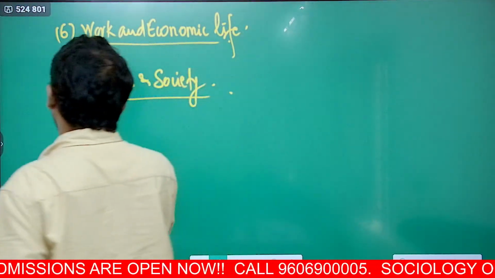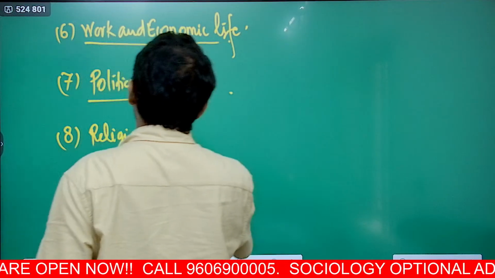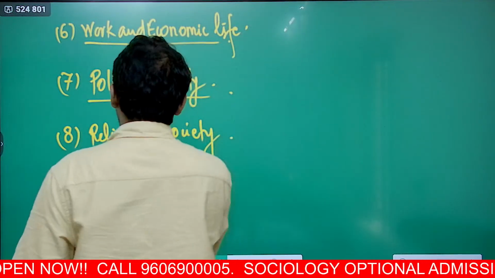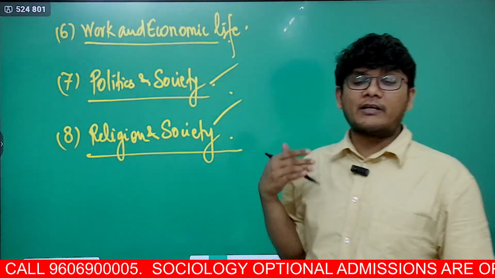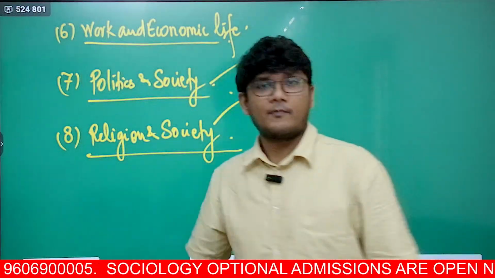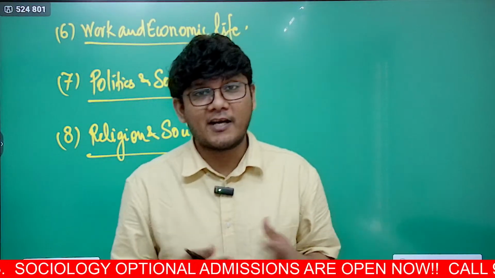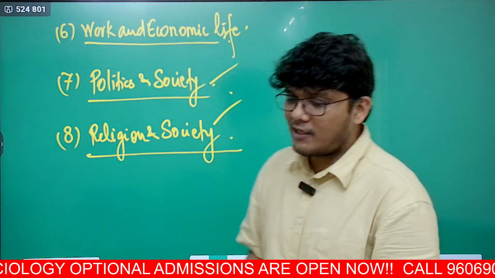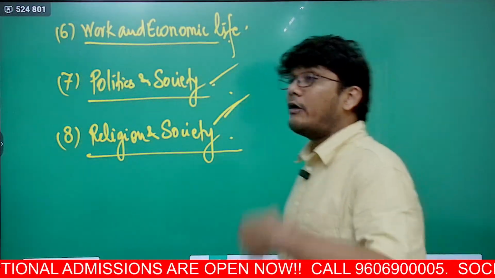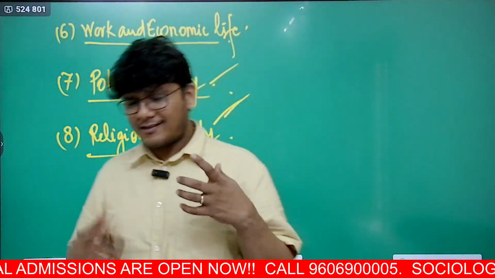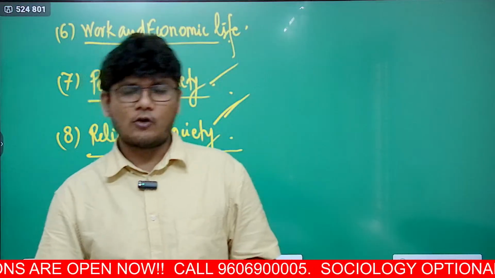And then the 8th one, very interesting again, religion and society. Now, interestingly, let me tell you, these chapters are going to repeat in paper 2 as well. Which makes the syllabus even more concise. It cannot get more concise than this. So here in religion and society, you will have the theories of religion, the origin of religion, what the theories say with respect to the origin of religion, all those things would be talked about.